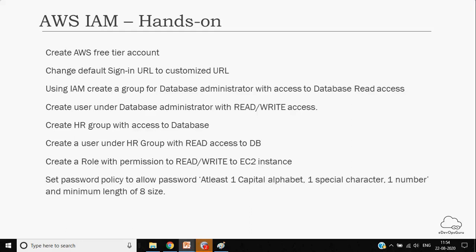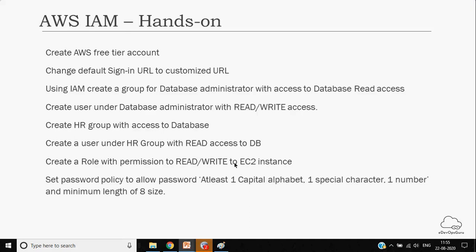Sometimes things are clear in your mind, but writing is something else. So that is the second last point, as Manzoor said, and it is very important. So create a role with permission to read write to EC2 instance. It should be: create a role for EC2 instance with read write access to S3. That would be more appropriate.